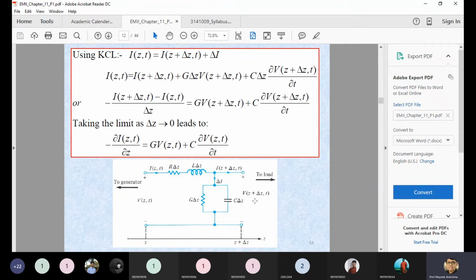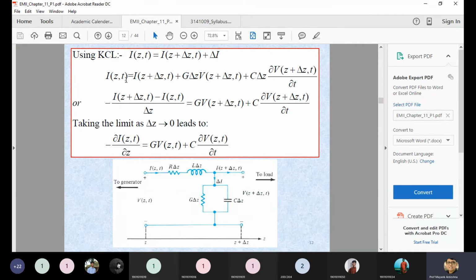In the same way we are also writing the current in terms of the capacitance, or the current which is passing through this C, which is C delta Z del V(Z plus delta Z, t) upon del t. So now we hold the equation there in terms of the current.